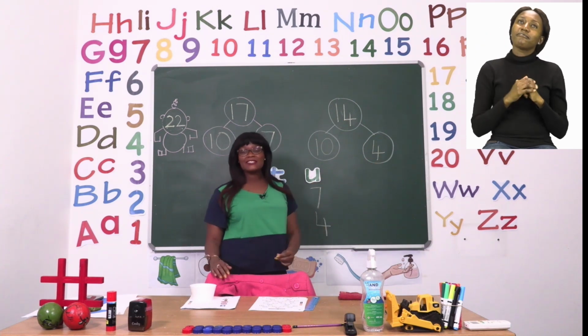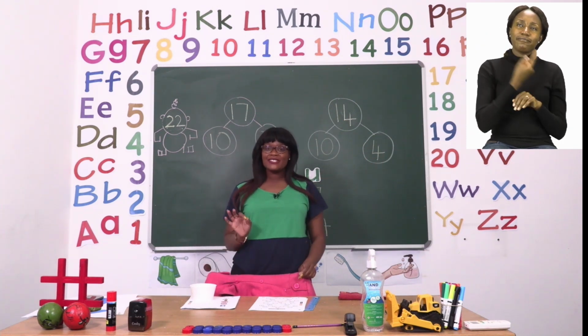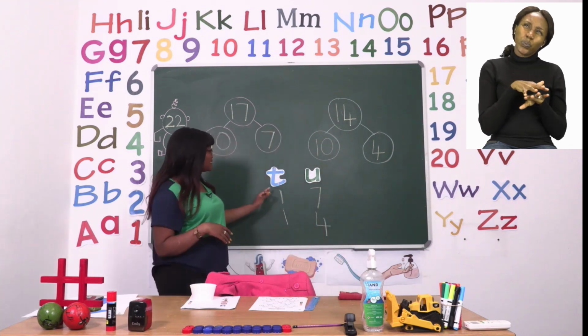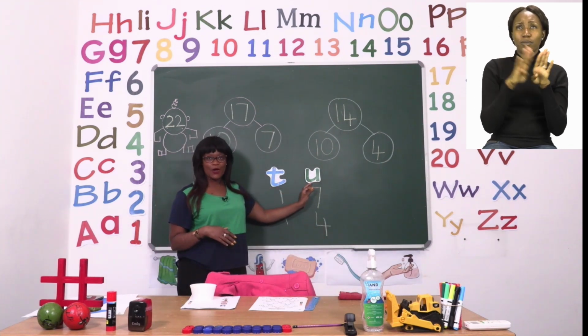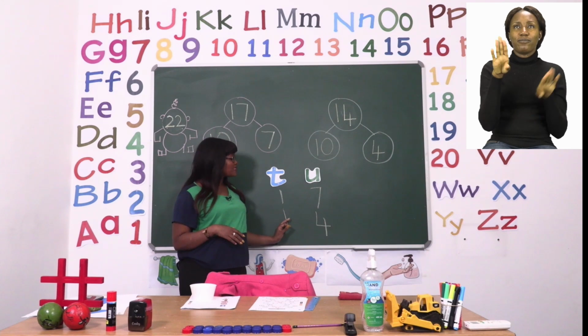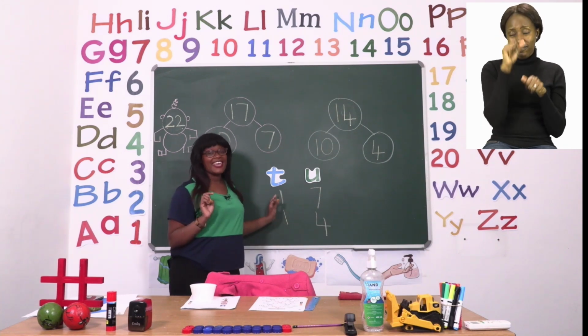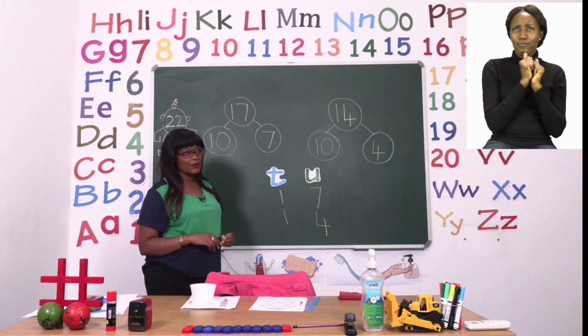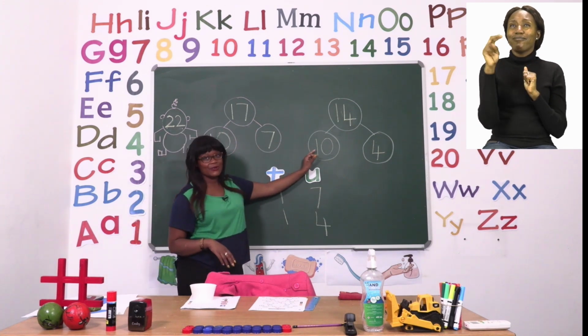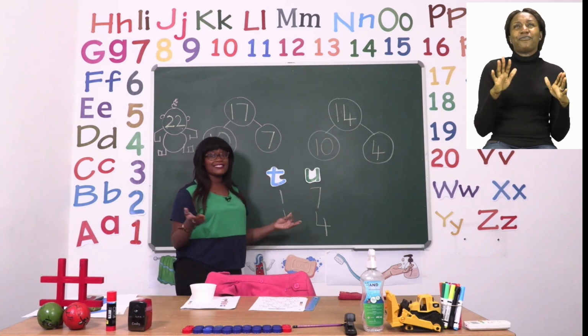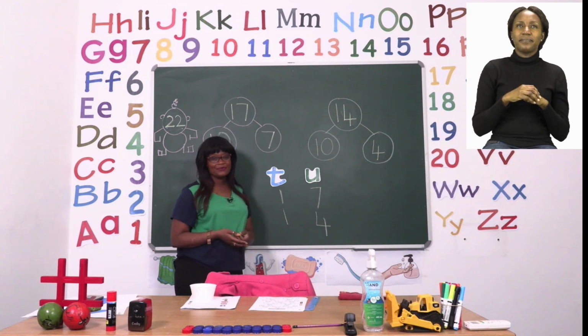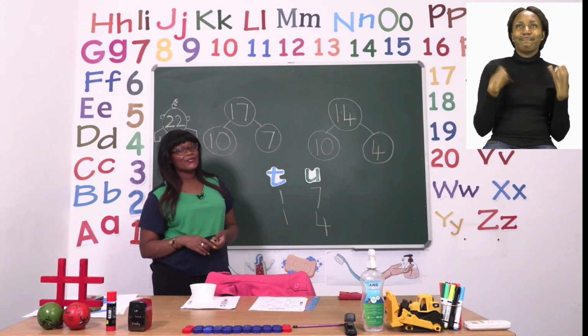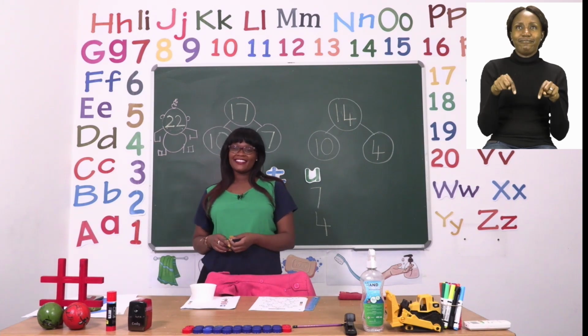So you're going to do this for the rest of them. Take your time, use Mr. Tens and Mrs. Units to help you. Don't forget that Mr. Tens doesn't like sitting by himself, so he needs a 0 if he's going to sit in the circle. And that Mrs. Units doesn't mind sitting by herself. Have fun, and I'll see you soon after the advert break.